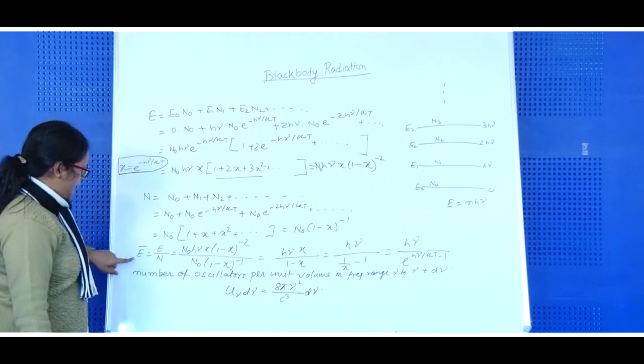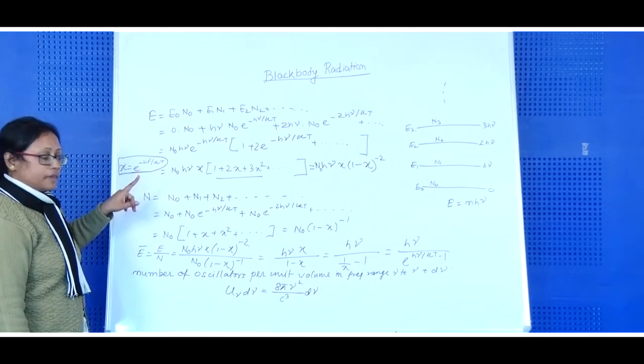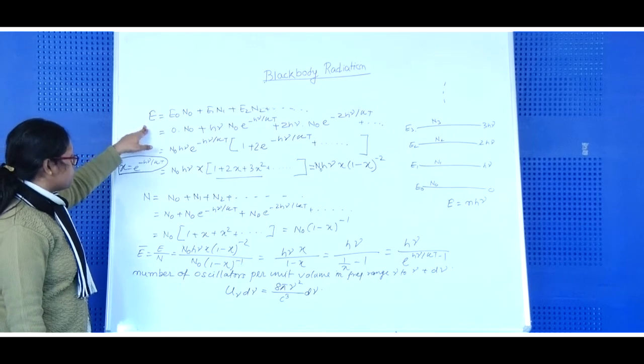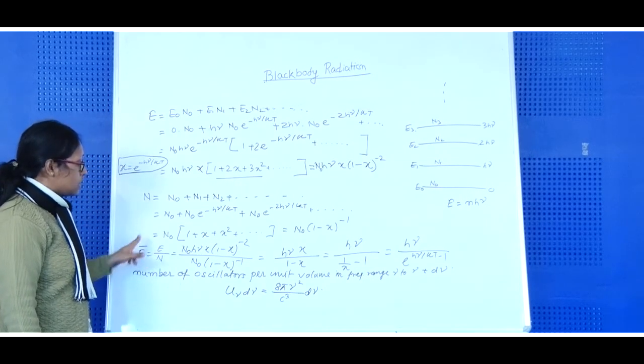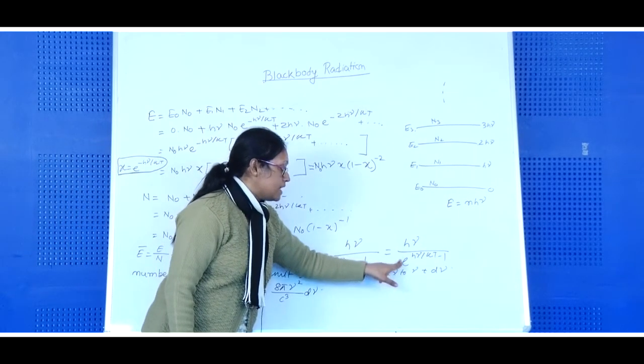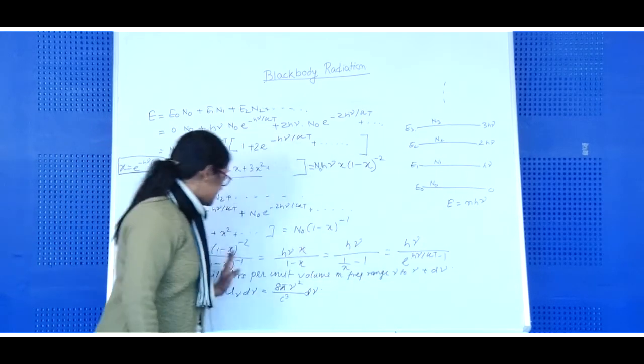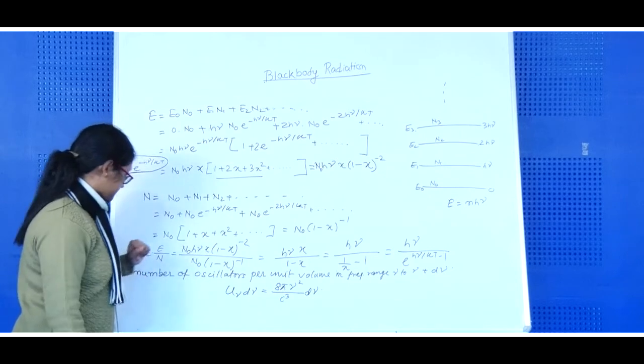So we can find the average energy of each oscillator. We know the total energy of the oscillators, we know the total number of oscillators. So what is the average energy of each oscillator? That is E by N. Put the values, and you will get h nu by e to the power h nu by kT minus 1. This is the calculation.